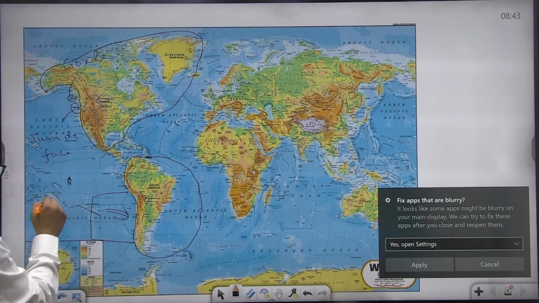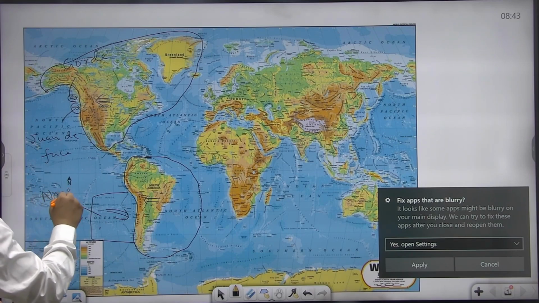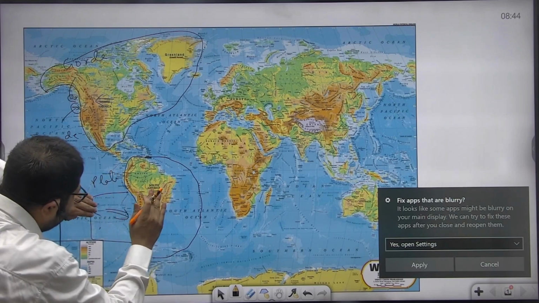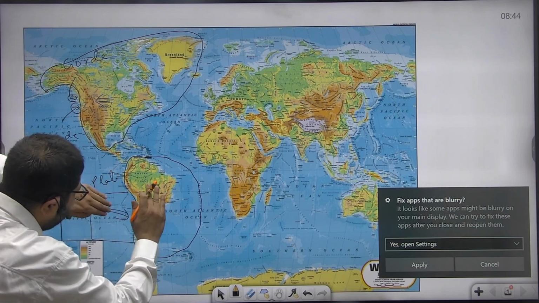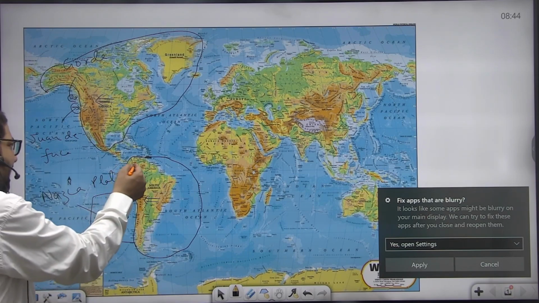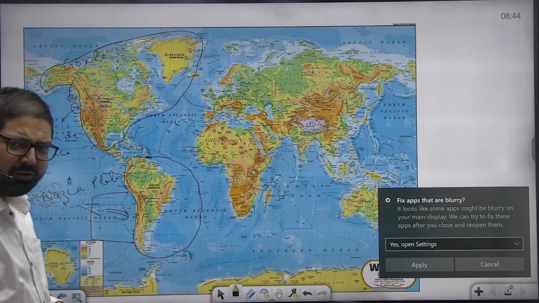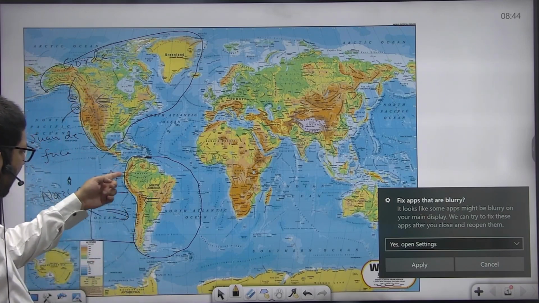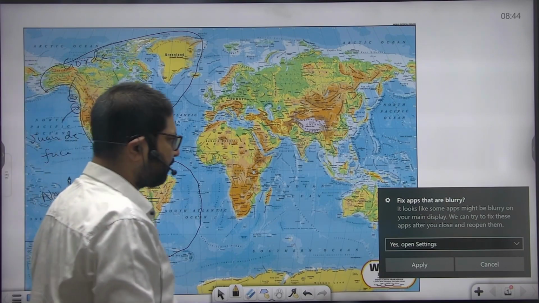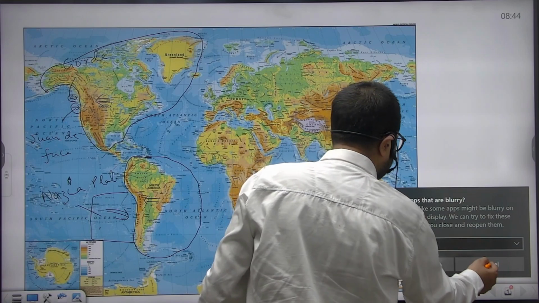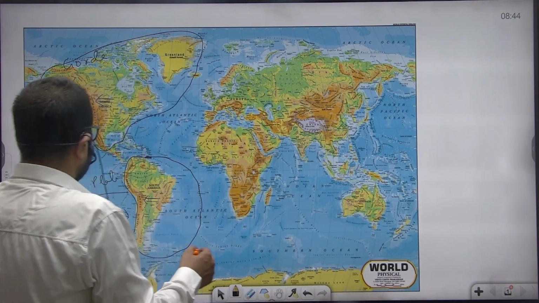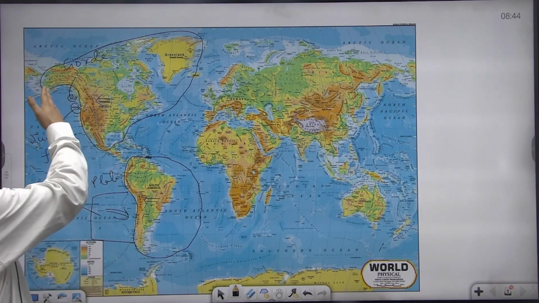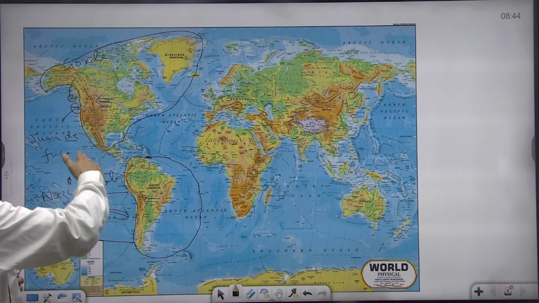This is Nazca plate. It is an oceanic plate. It is getting subducted below South American plate. As a result, the Andes mountains have got formed because of the subduction, and numerous volcanoes are found over here in this belt. This activity is happening along the eastern side. These are the physical processes.